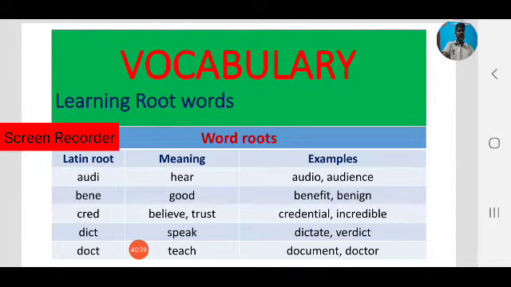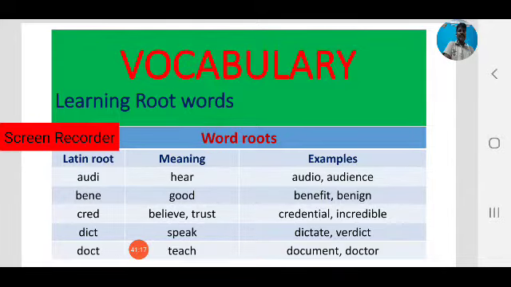Always compare with the meaning. Audio, video. Audio means we listen. The root is audi, which means hear. So from the root audi, these other words are formed in English: audio, audience. Next one, beni, that means good. Benefit, benign. Benign means a kind person, a benign personality, kind, generous. So the basic root is beni, which means good: benefit, benign.